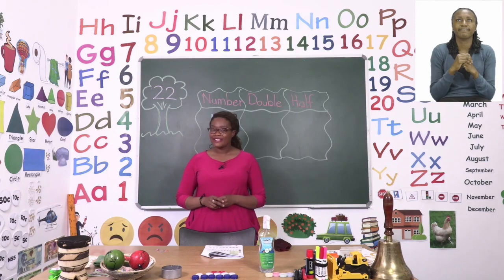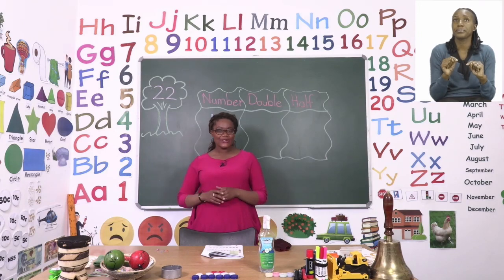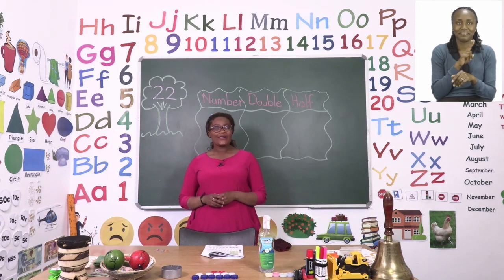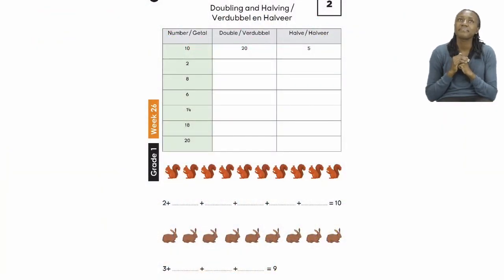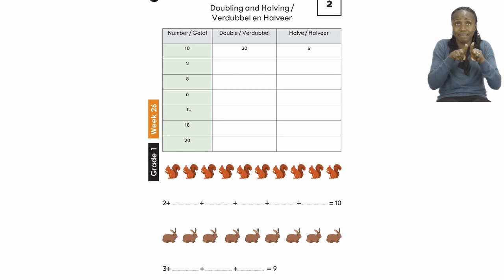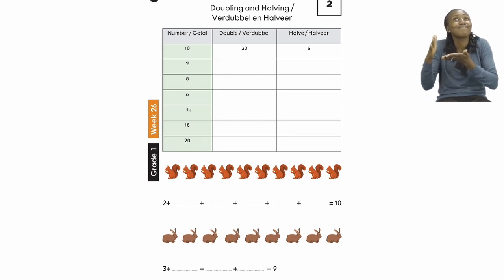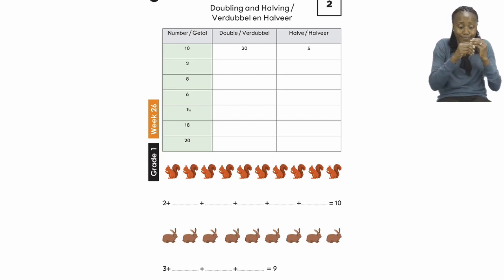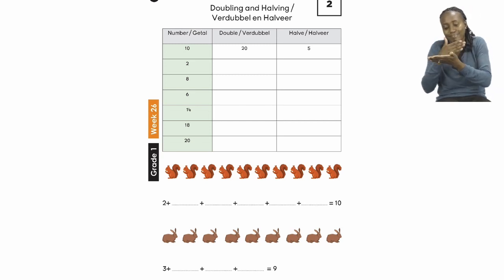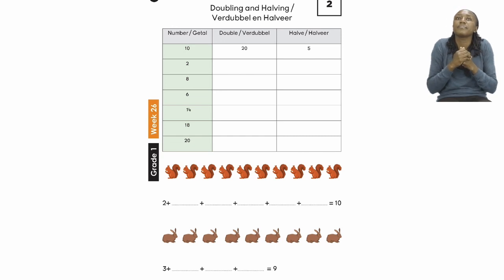For the last part of our lesson today, boys and girls, we're going to turn to page 22. On page 22, we're going to be doing doubling and halving. It's going to be our job to make sure that we are able to double the numbers given and to halve that same number. After that, we're going to use the picture to help us count so that we get the correct answers. So, let's take a look at the board.